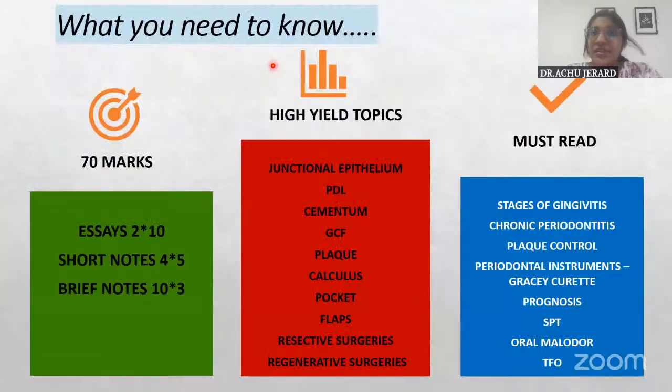That is the easiest way, not only in the current scenario, it is an evergreen method to score good marks for your university exams. You need to identify those high yield topics from where questions would be frequently asked.